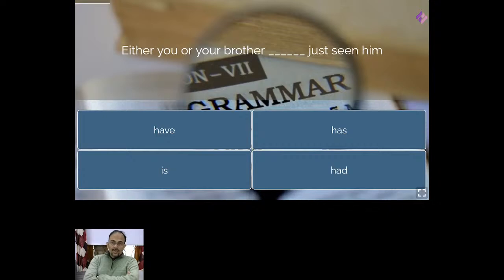Okay, either you or your brother dash just seen him. So tell me what should be the answer. Is it have or has, or is or had? Which one do you think should be the correct answer? Mrudula says has. What about the rest of you?